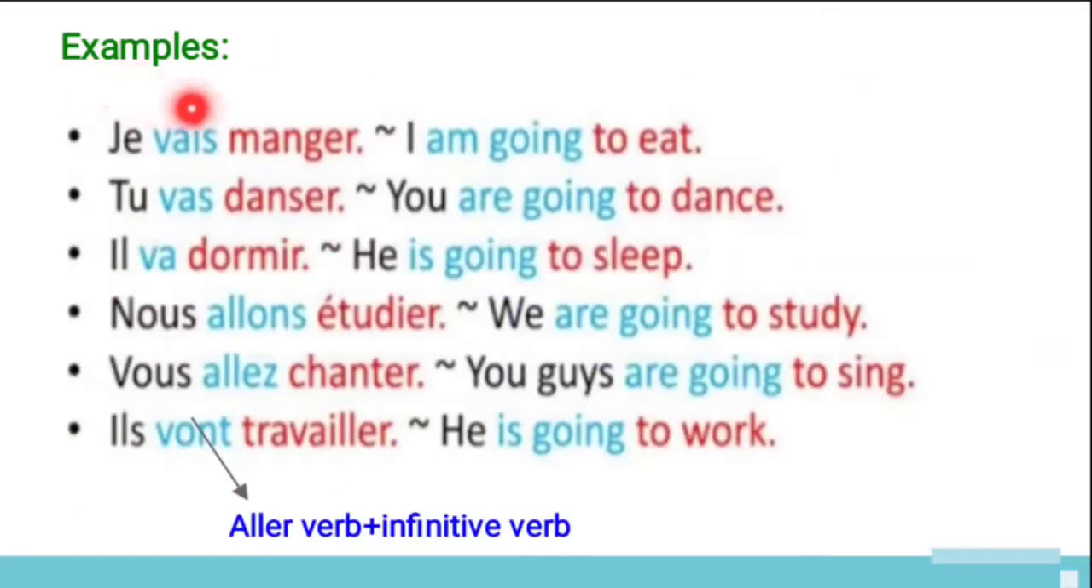And see some examples for the futur proche. So, je vais manger. Here vais is an aller verb conjugation and manger is an infinitive verb. It means to eat. So I am going to eat. And second one is tu vas danser. So you are going to dance. And il va dormir. So he is going to sleep.